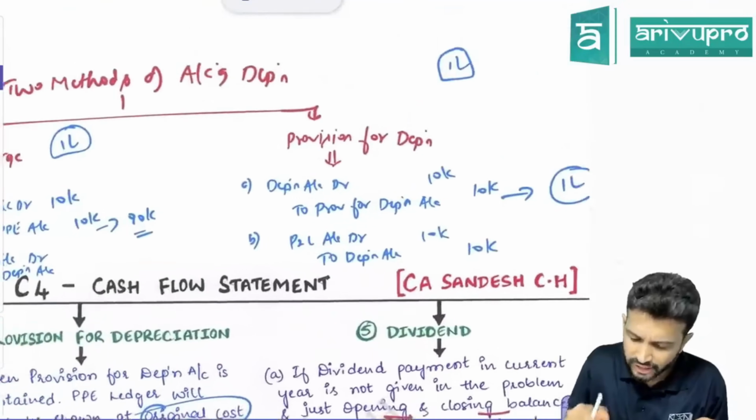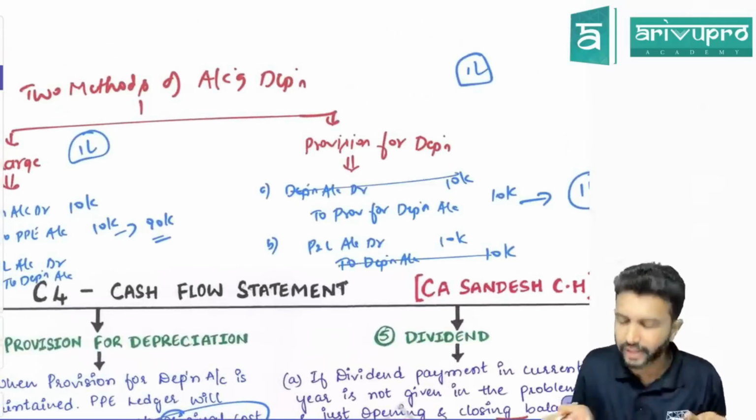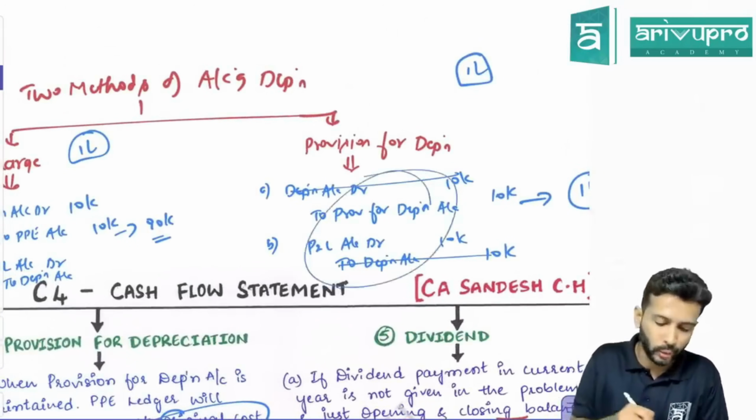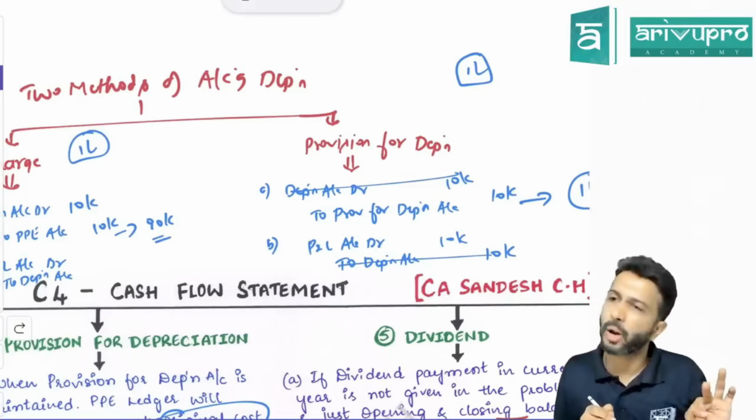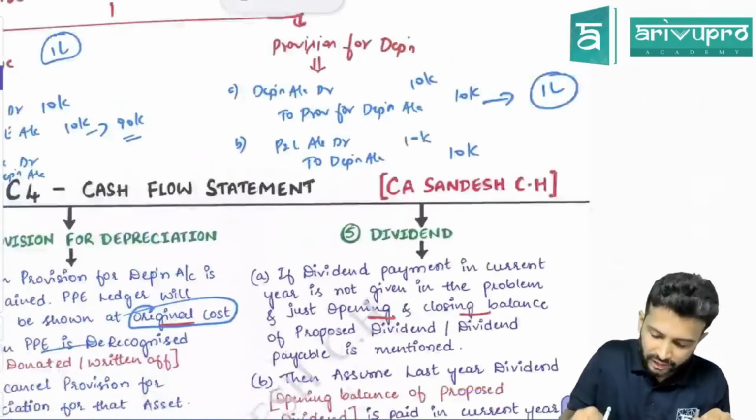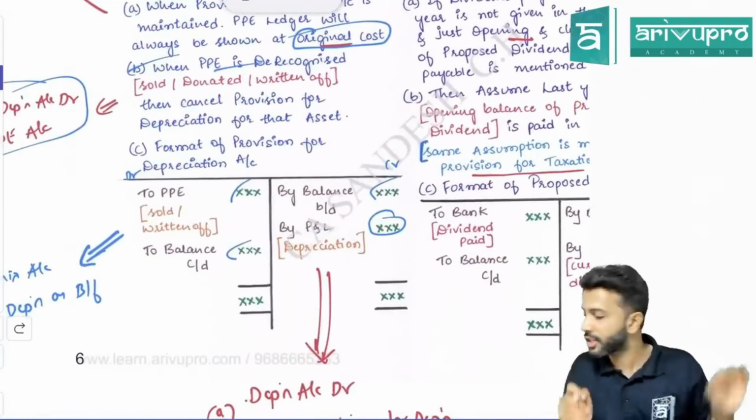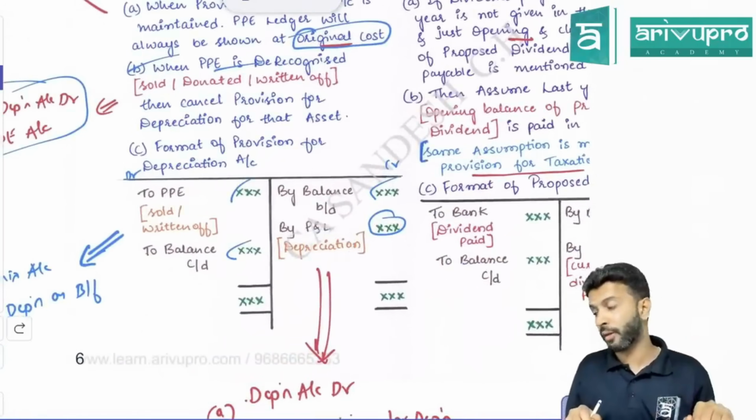Either you can write depreciation or directly you can write by P&L. Why? Because if you compare these two entries, depreciation debit, depreciation credit, effectively it will be nullified. So what are the two entries? P&L account debit to provision. So if you don't want to write P&L, instead of P&L, you can also write by depreciation. It is fine. So why do we prepare the provision account, sir?